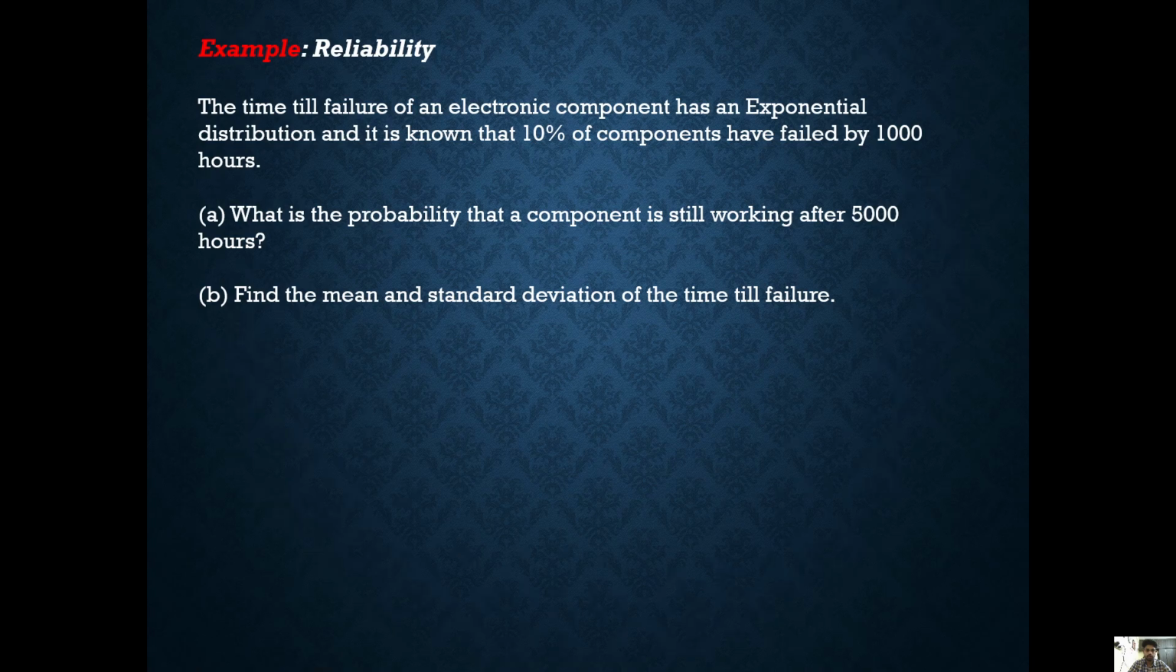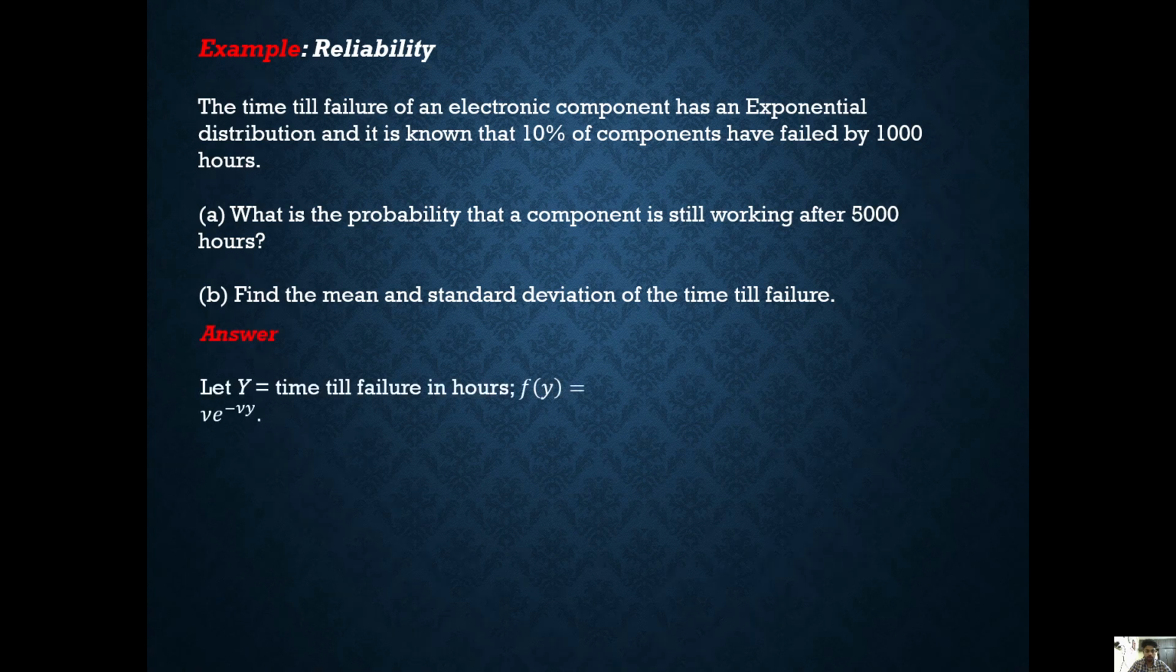Example, reliability. The time till failure of an electronic component has an exponential distribution, and it is known that 10% of components have failed by 1000 hours. What is the probability that a component is still working after 5000 hours? Find the mean and standard deviation of the time till failure.